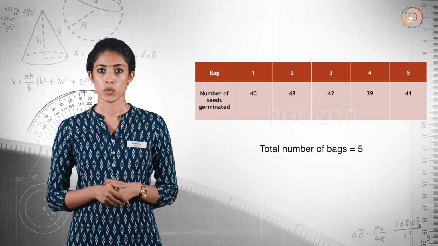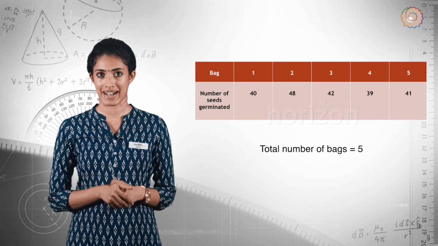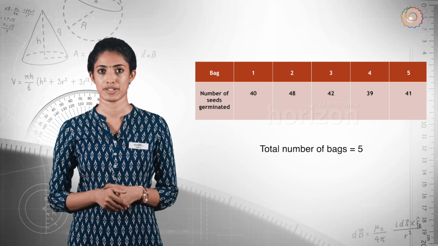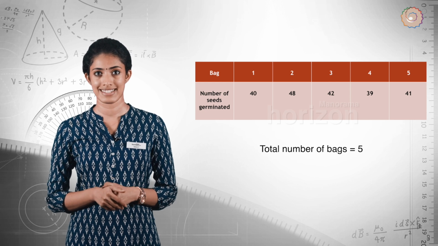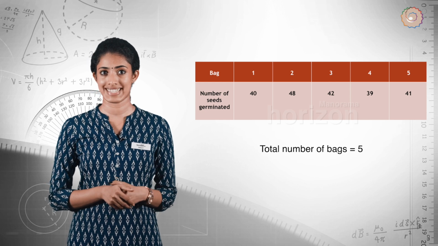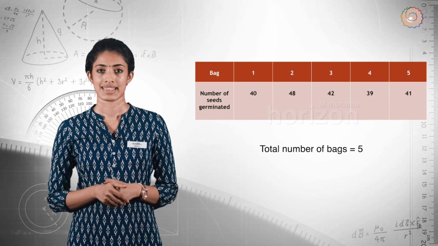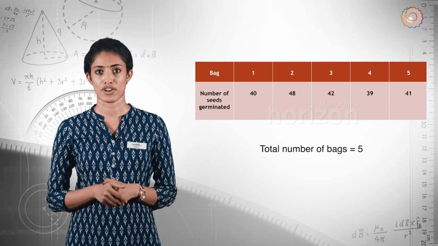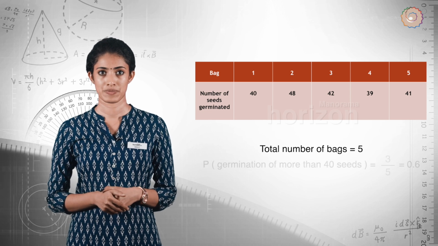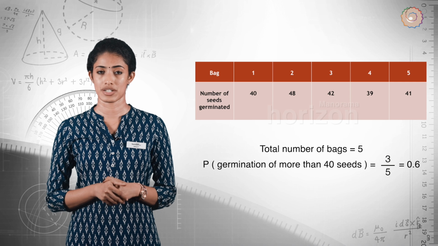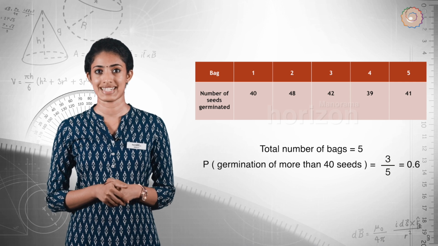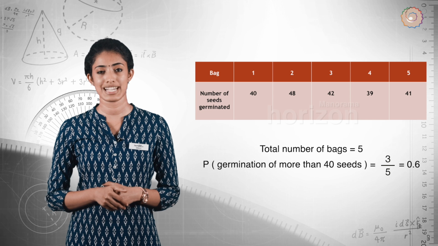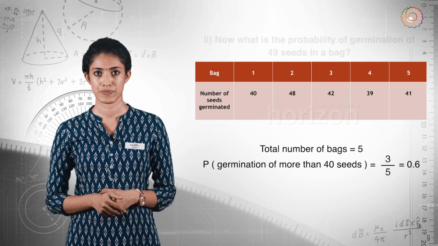From the data, we have total number of bags is equal to 5. Number of bags in which more than 40 seeds germinated out of 50 seeds is 3. That is 48, 42 and 41. Probability of germination of more than 40 seeds is equal to 3 divided by 5, which is equal to 0.6.